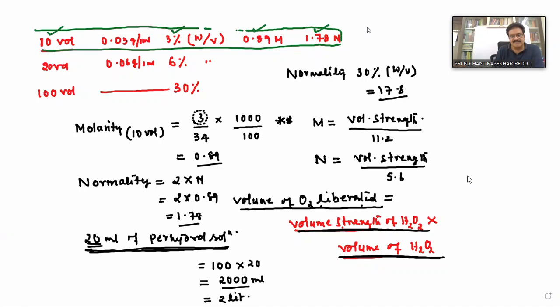Next term. So this is the calculation of strength or concentration of hydrogen peroxide. And the next, let us come to the chemical properties. Chemical properties. So in this, the first one is acidic character.